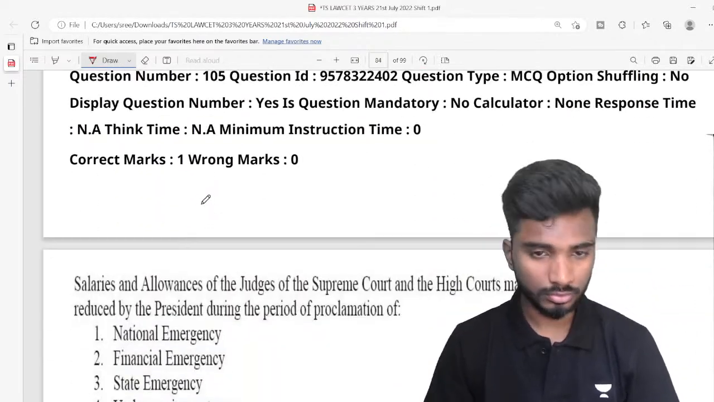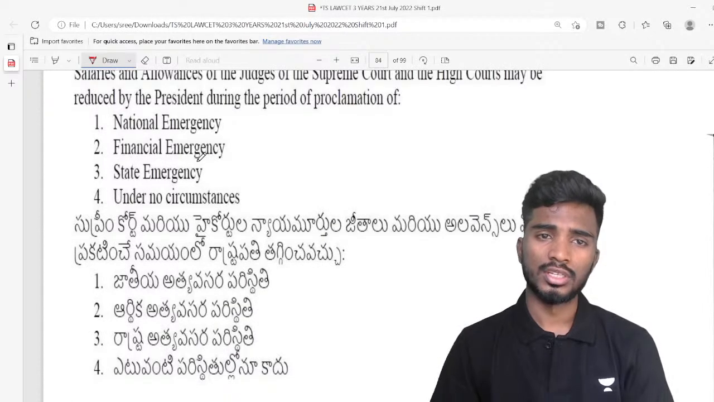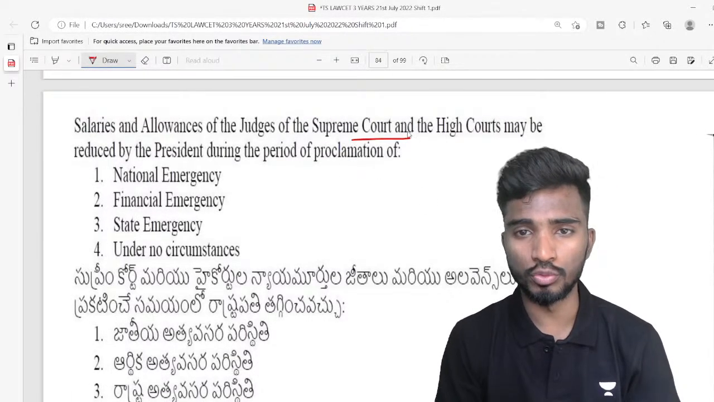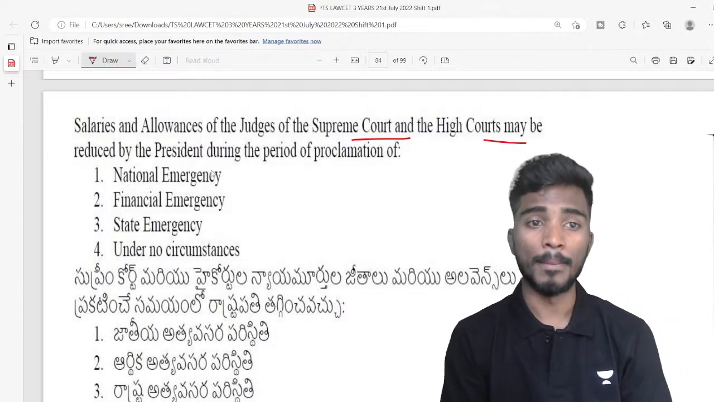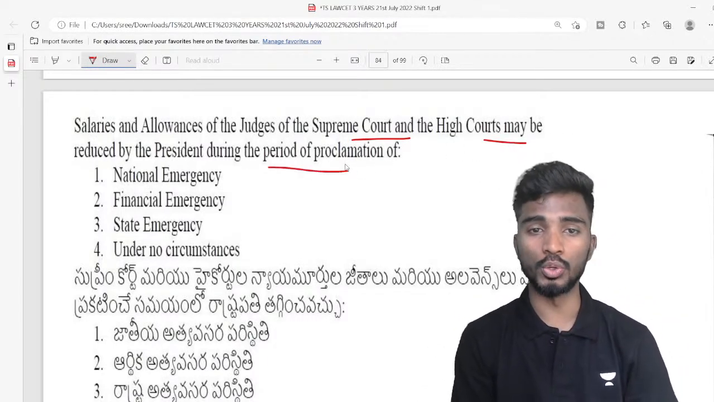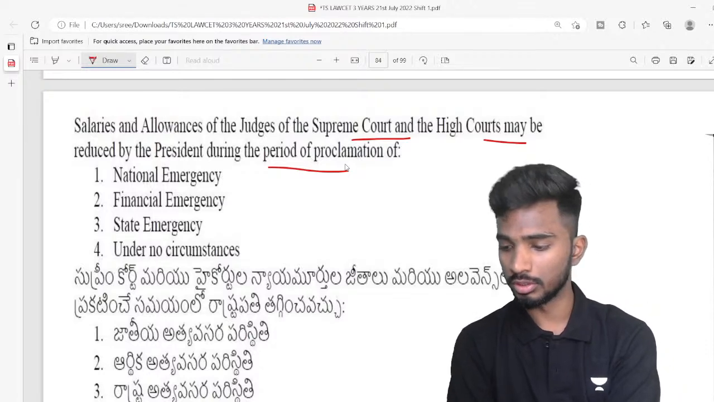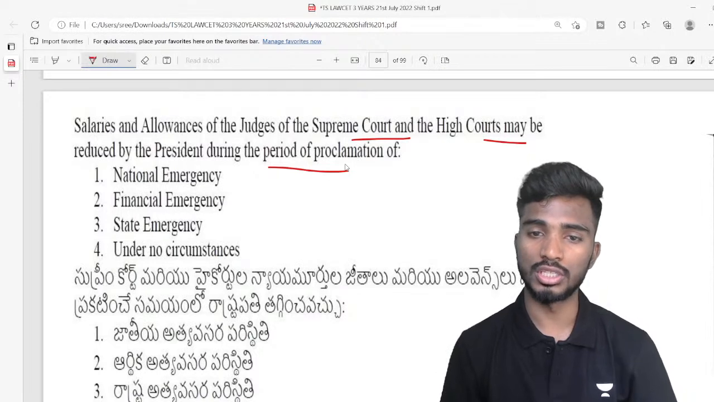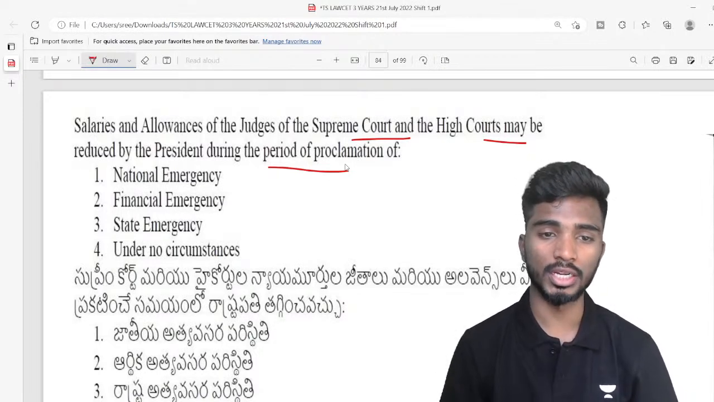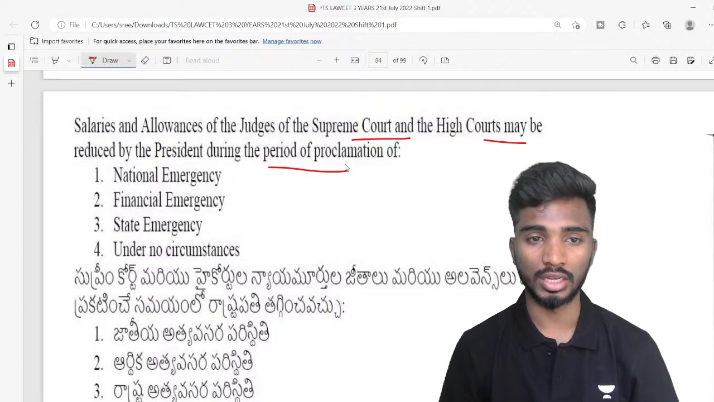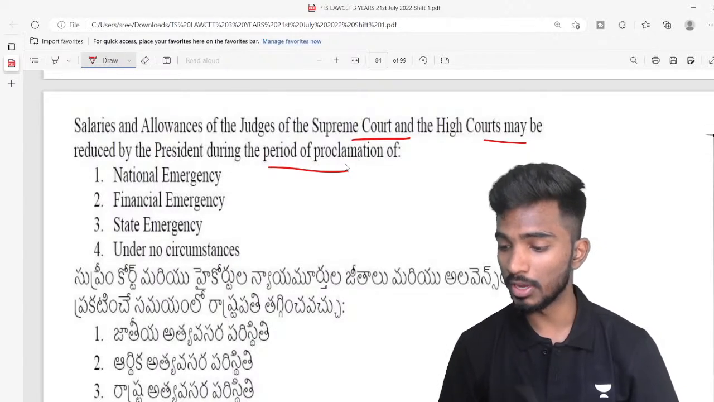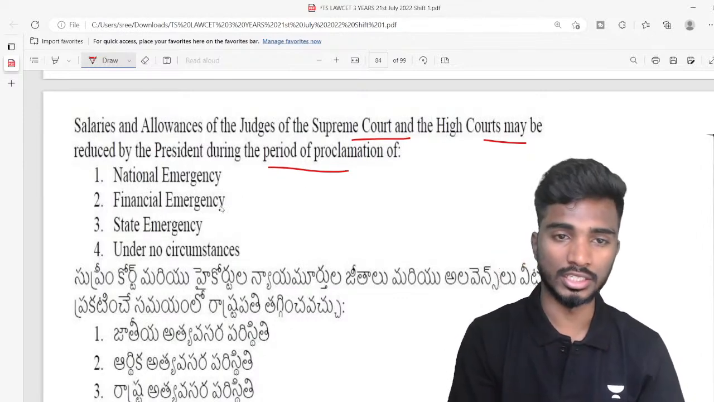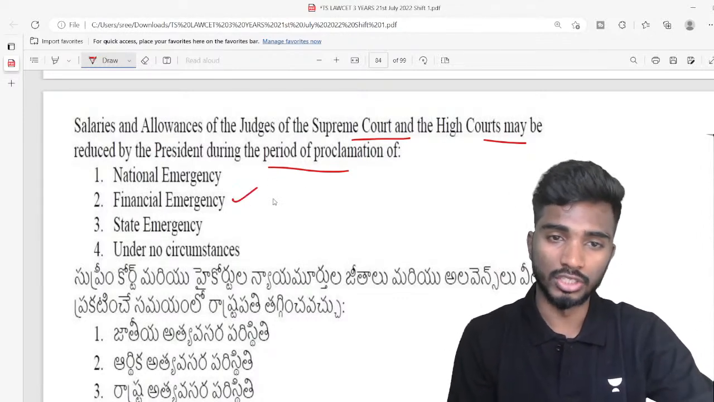Next, 105. Salaries and allowances of the judges of Supreme Court and the High Courts may be reduced by the President during the period of proclamation of what? Very good Nayak, Alpha, Srikanth, excellent guys. So the answer is financial emergency.